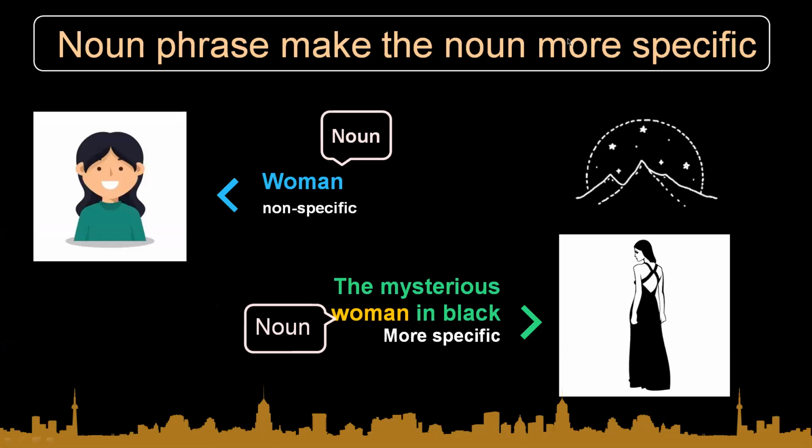So here is an example. A noun phrase makes the noun more specific. We have the noun woman, which is not specific. In order to make it more specific, we add a modifier, which is the mysterious woman in black.